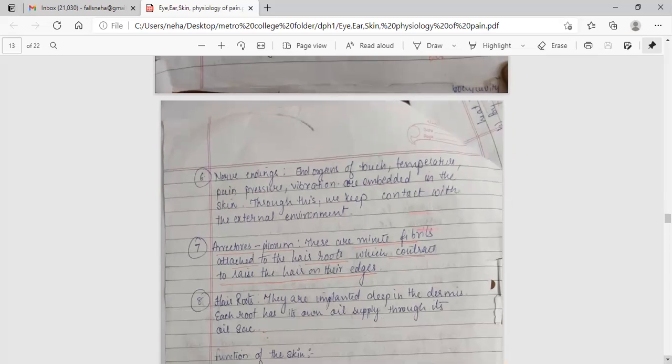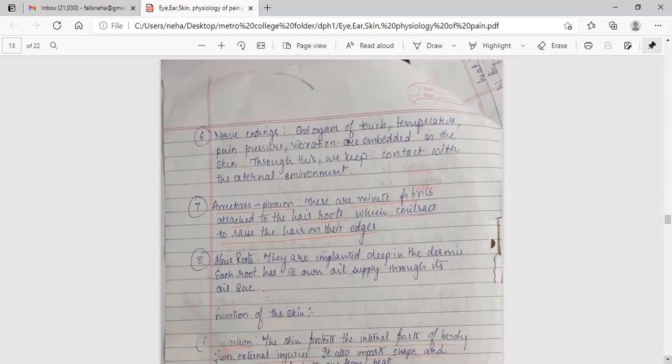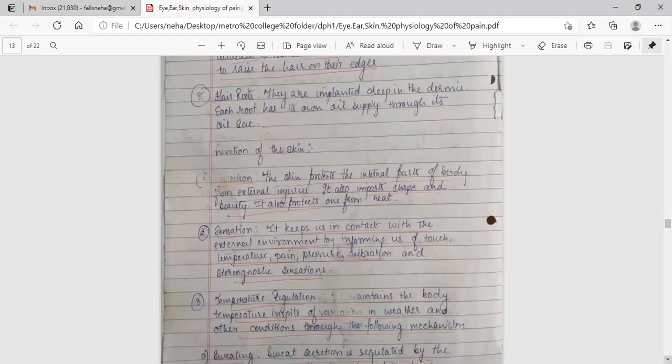Arrector pilorum, these are minute fibrils attached to the hair roots which contract to raise the hair on their edges. Hair roots are implanted deep in the dermis. Each root has its own oil supply through its oil sac. Function of the skin: protection. The skin protects the internal part of the body from external injuries. It also imparts shape and beauty. It also protects one from heat.